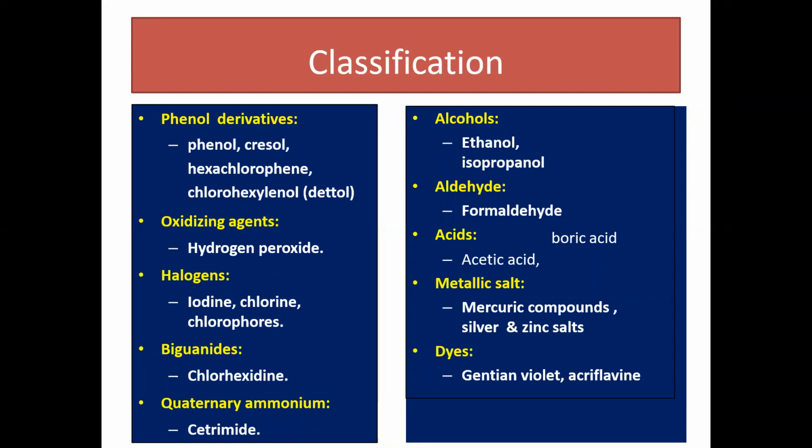Then metallic salts, different mercuric compounds as well as silver. Different pharmaceutical preparations contain silver. As you know, silver has antiseptic property, so it can kill microorganisms and avoid infection. Zinc also has the same property. Different dyes are used too, such as gentian violet or acriflavine dyes. So dyes can also be used for antiseptic property. So this is about classification.